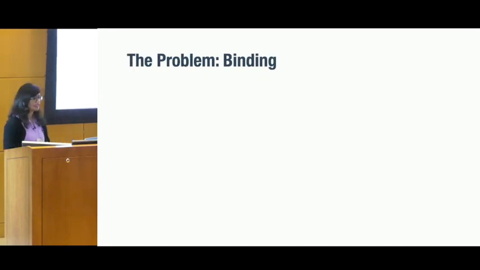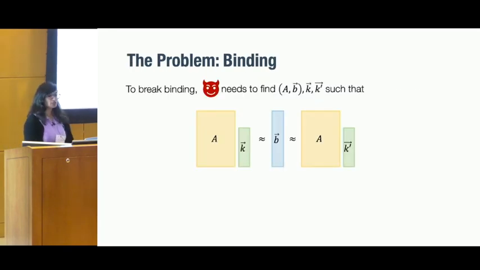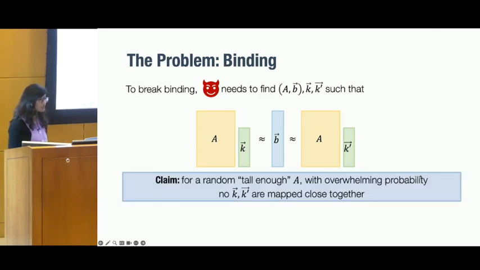But the problem is binding. Recall that to break binding, the adversary needs to find a commitment A, B and two openings k and k prime such that they are both valid. This means that A times k should be close to B and A times k prime should also be close to B. We might hope to get binding based on this claim, which says that for a random tall matrix A, with high probability there are no k and k prime for which Ak is close to Ak prime.